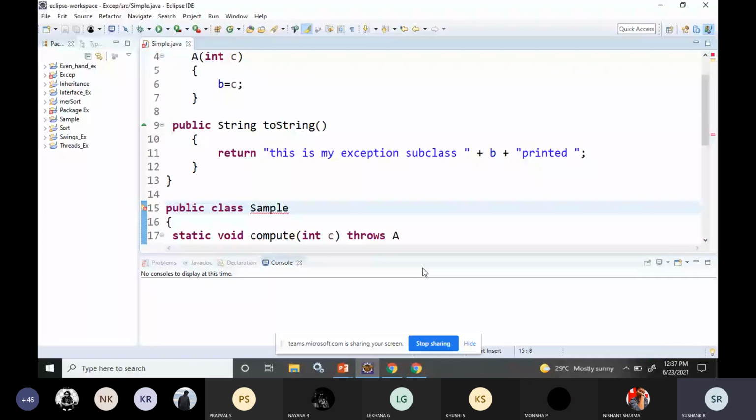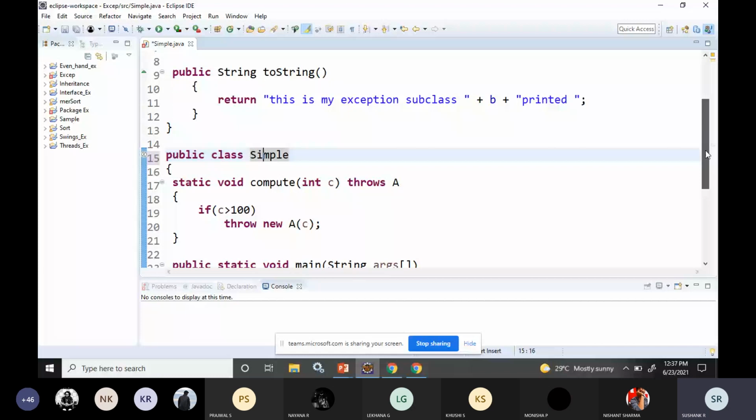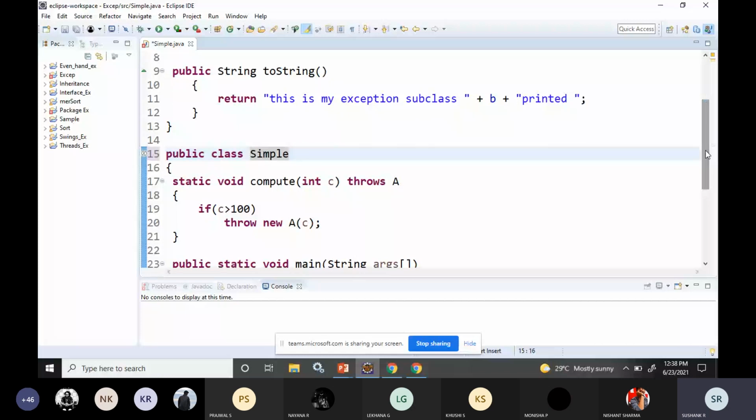I had given the class name as simple, but here I tried it as sample. Because the main function is there in the class called sample, but when creating the class, I had given the name as simple.java, the compiler was not able to find that. So now you will not get any error.